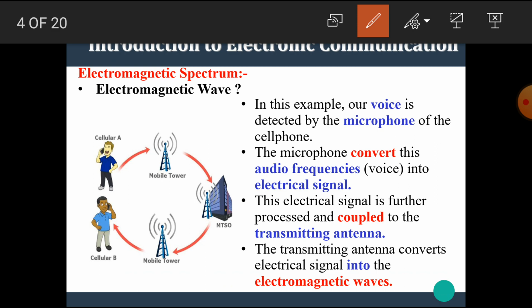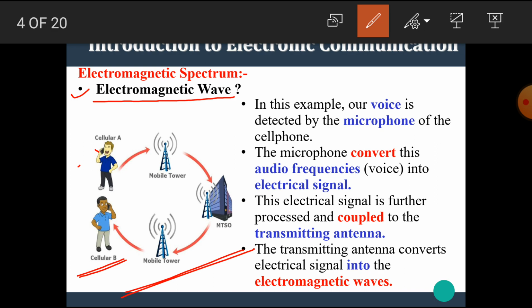First of all, we have to know what is meant by electromagnetic wave. Let's see one example here. Here the picture shows the example of mobile communication. The cellular A communicates with the cellular B through the mobile phone. What happens actually in this mobile communication?